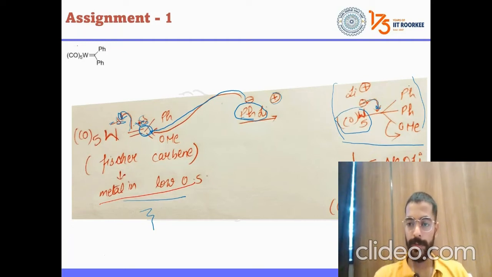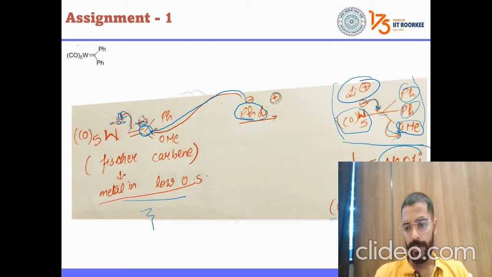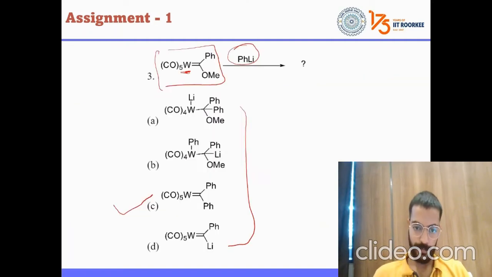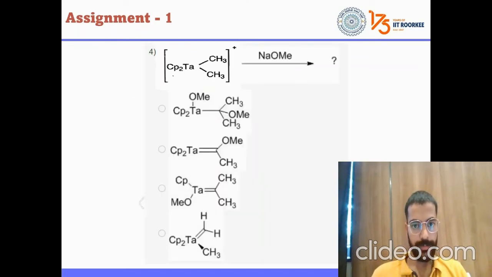This phenyl forms the stable bond, but the oxygen and Me bond, oxygen forming with the carbon, is a good leaving group, it will leave, and this lithium will stabilize this, and this is our product. So she answered right. Let's go to the next question.